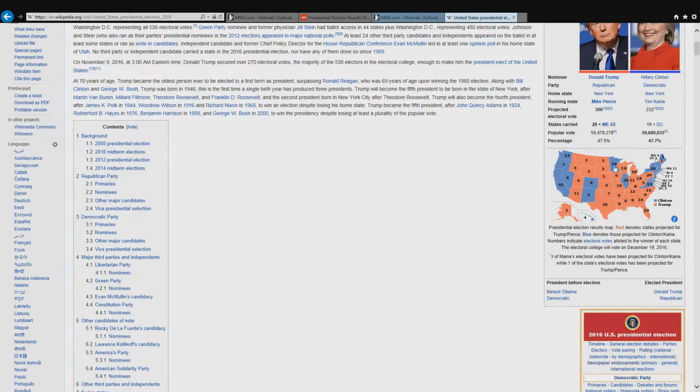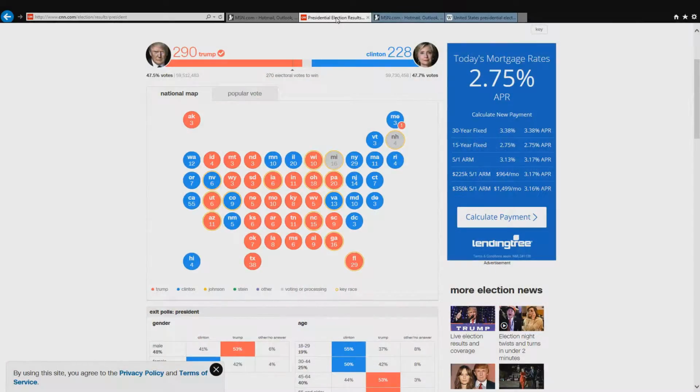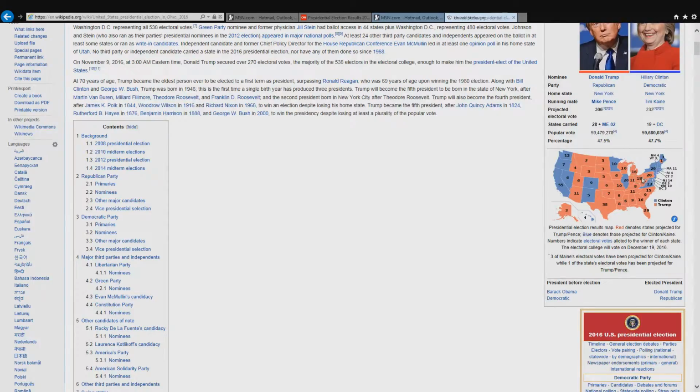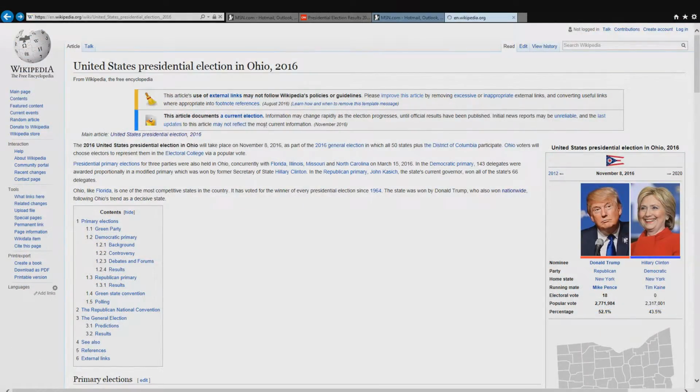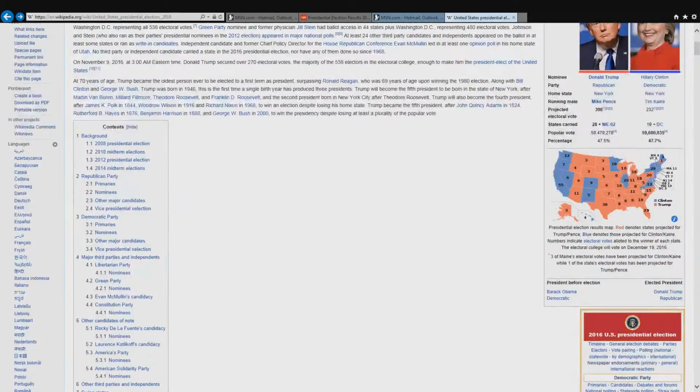It does seem they called one of the rest of the states. Nice. So let's go ahead and go into depth on this. What went wrong? How did Clinton lose the election? I'll give you a simple answer. These states right here: Wisconsin, Michigan, Pennsylvania.